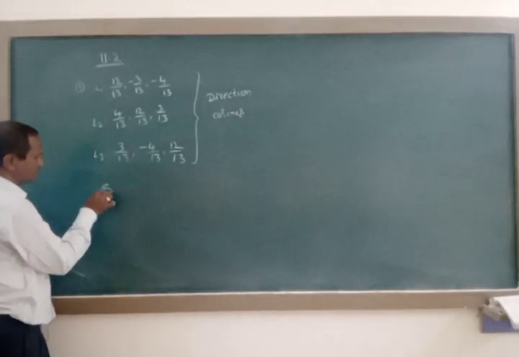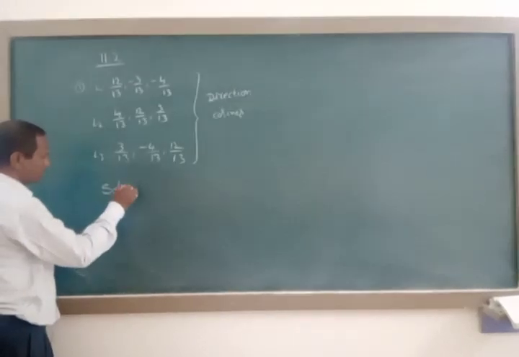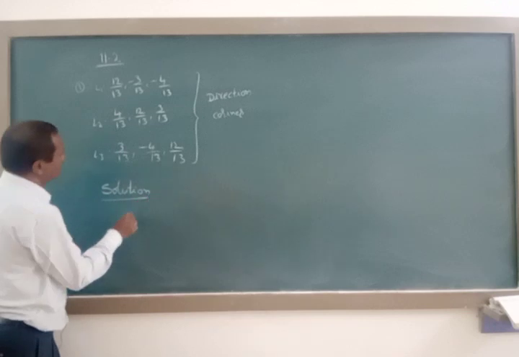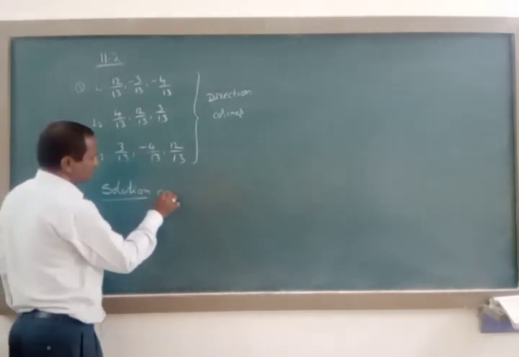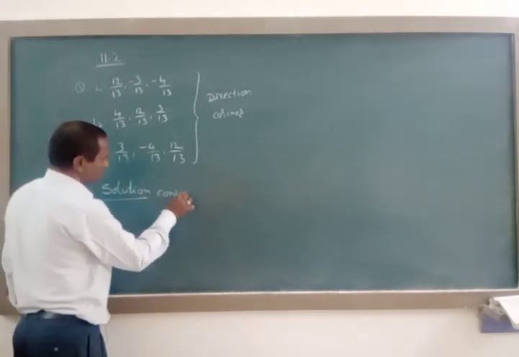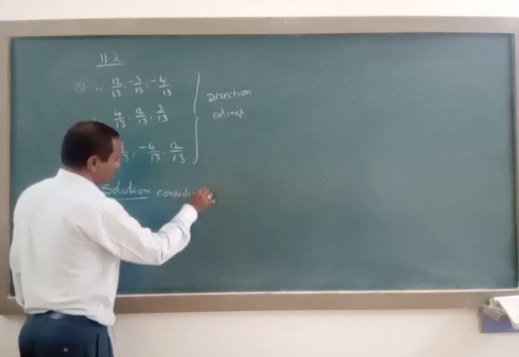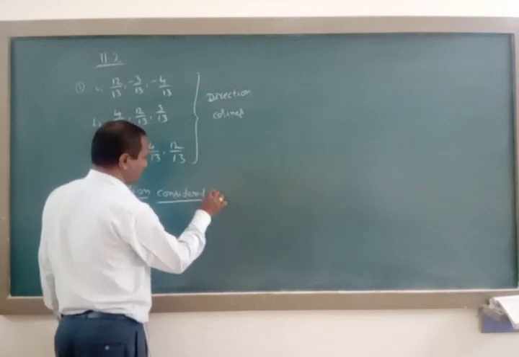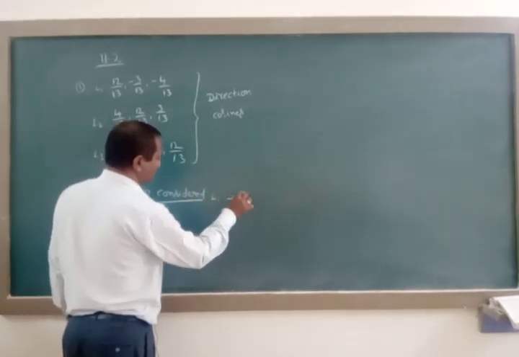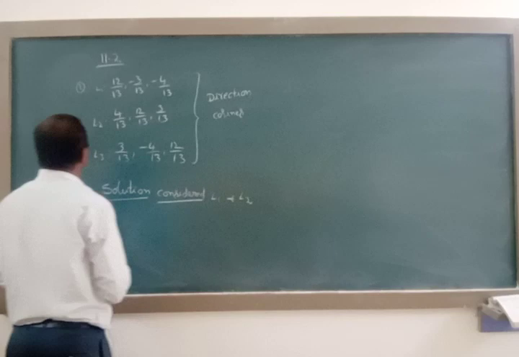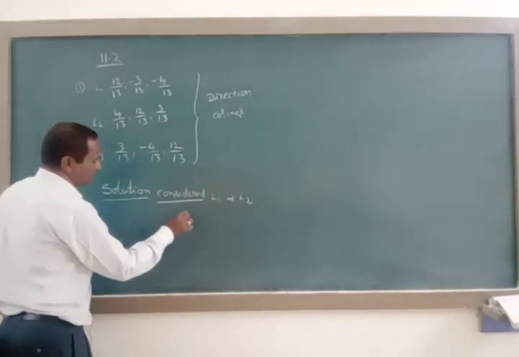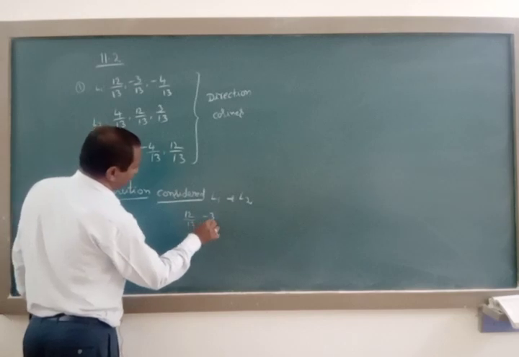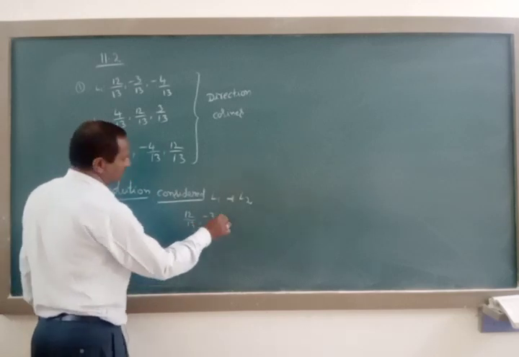Let us first consider L1 and L2. The L1 direction cosines are 12 by 13, minus 3 by 13, minus 4 by 13.